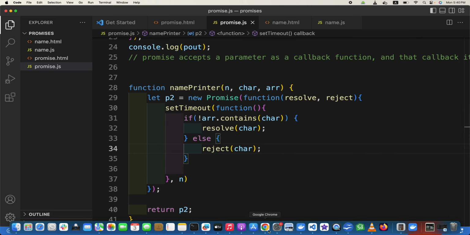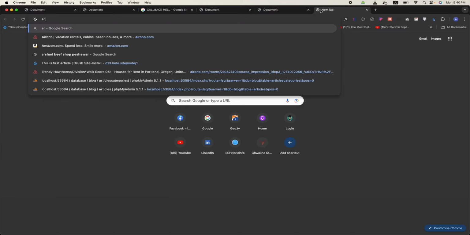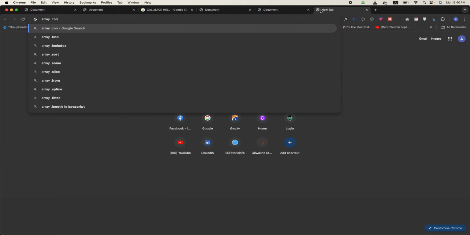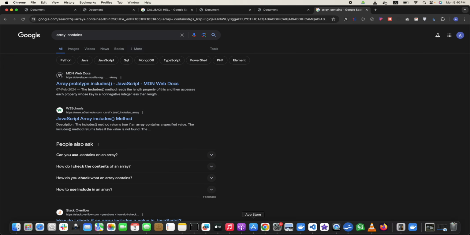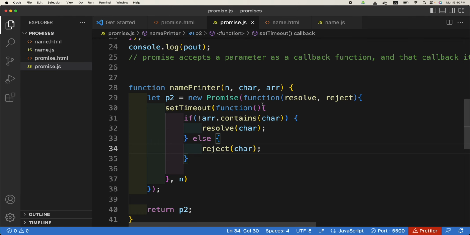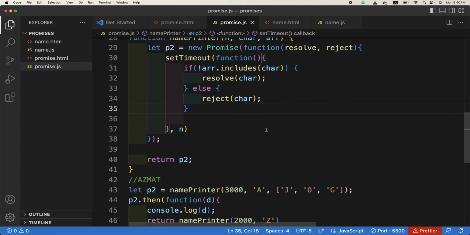Let us check dot contains in Google. Array dot include, sorry, contain is the PHP one. Array dot includes. So if not array dot includes this, if this character is not present in the array, we will resolve it, otherwise we will reject it.